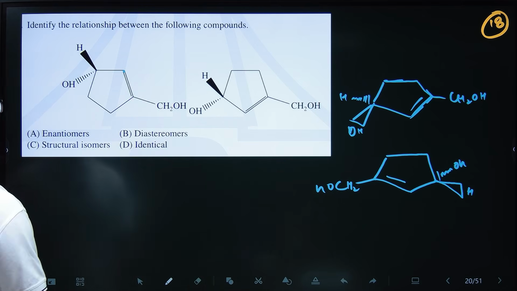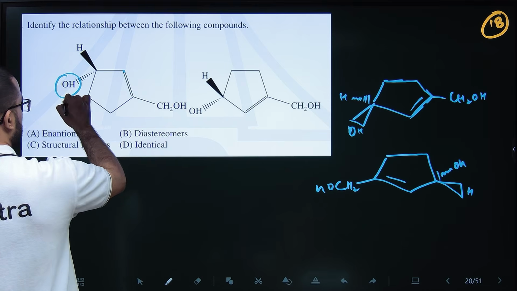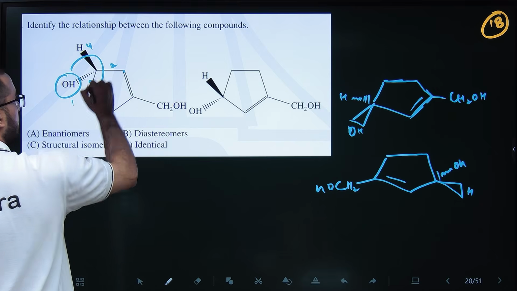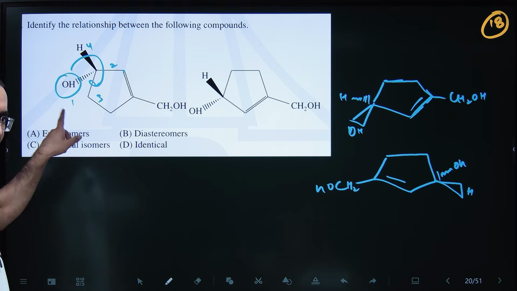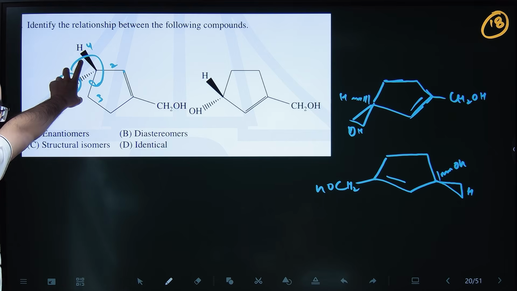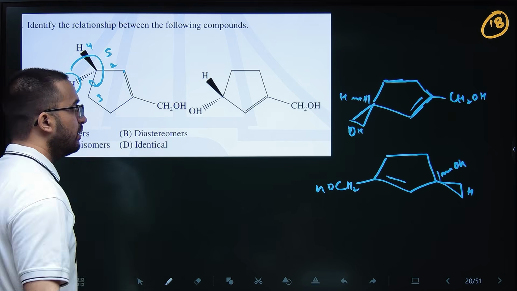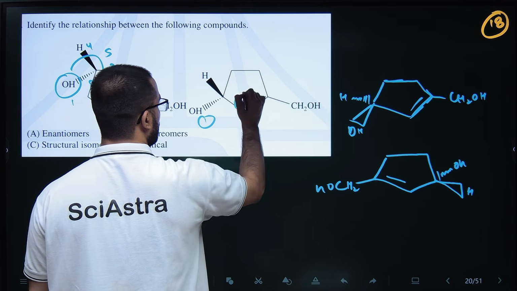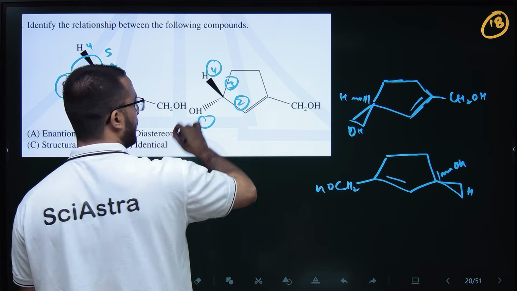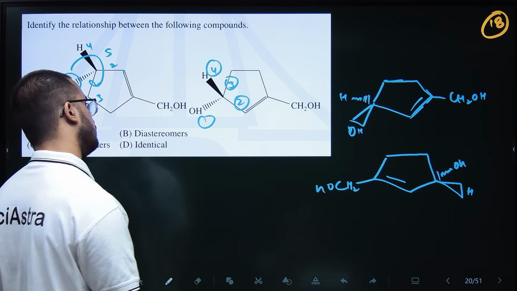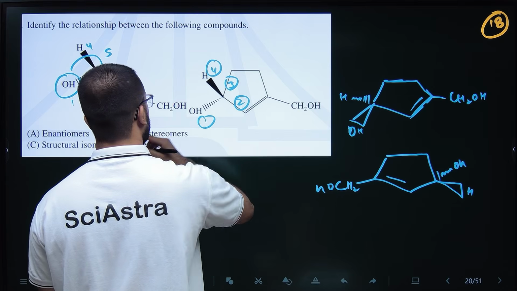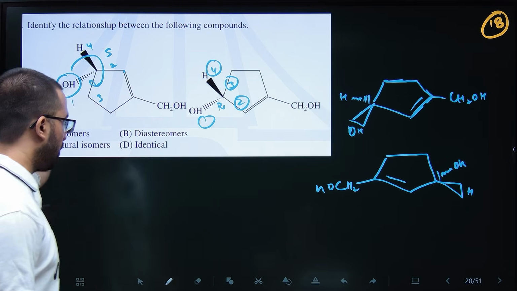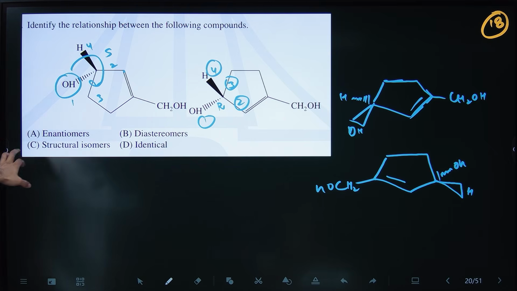Let's recheck this using RS configuration. So basically, if this is 1, this is 1. Let's suppose this is 2, 3, so this will be 4. So 1, 2, 3 is clockwise, so R, but at the wedge position the fourth priority is there, so this will be S. Obviously 1, 2, 3 clockwise, so this will be anti-clockwise. Then here 1, 2, 3, and the fourth priority is again on the wedge position. So 1, 2, 3 anti-clockwise, so this will be R. So this is coming out to be R and S. As per the R and S, this is coming out to be an enantiomer.